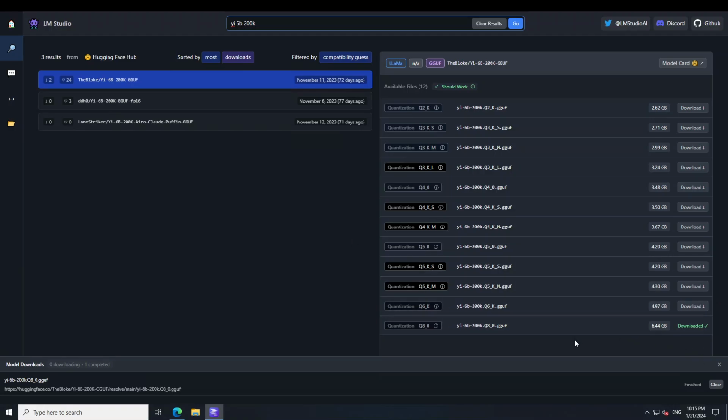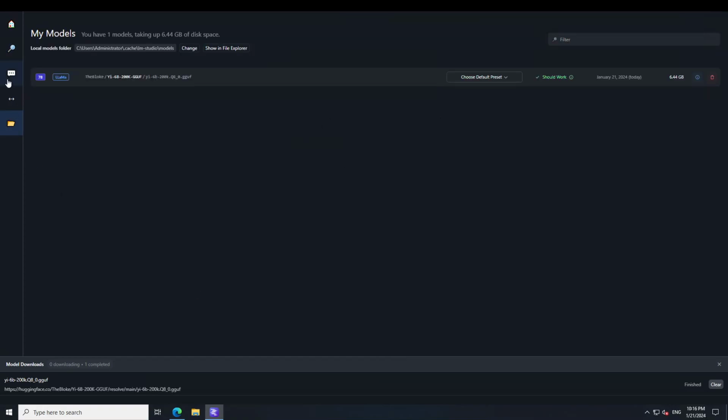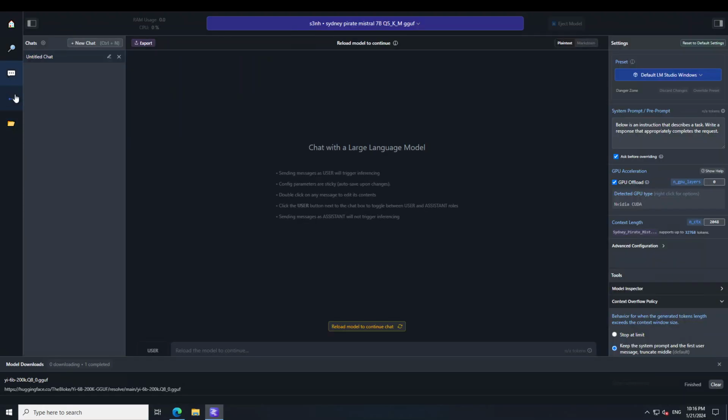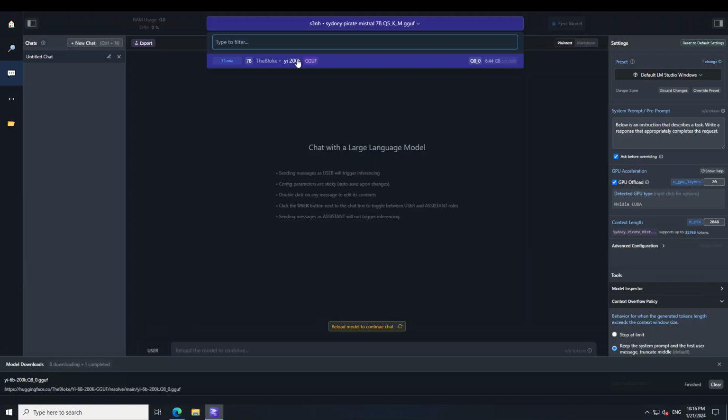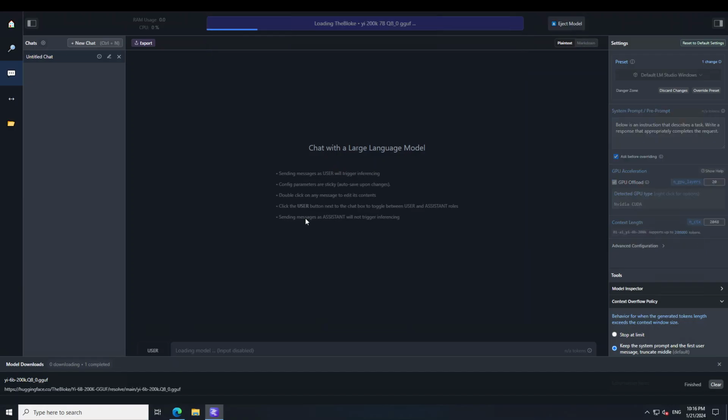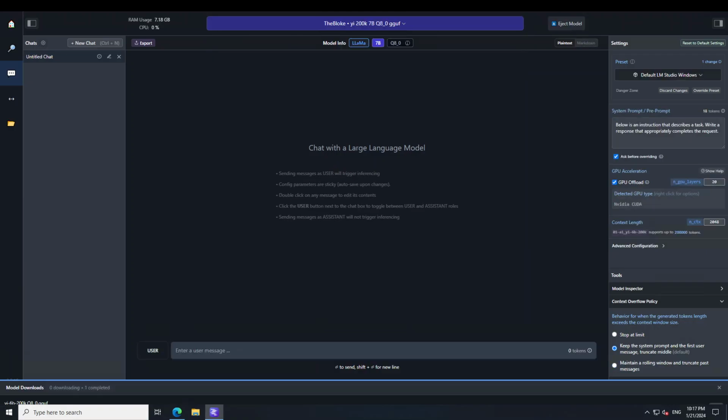From the right hand side, select any quantize. I would suggest that you go with the biggest quantization, or better yet, if you can install it in full. But for the purpose of this video, I have just downloaded the quantized version, as you can see here. Let me show you the file, and now let me load the model by clicking on these 3 dots, and then maybe I will just offload some of the 20 layers to GPU. I have 1 GPU, and let me load the model here. Let's wait for it to load.